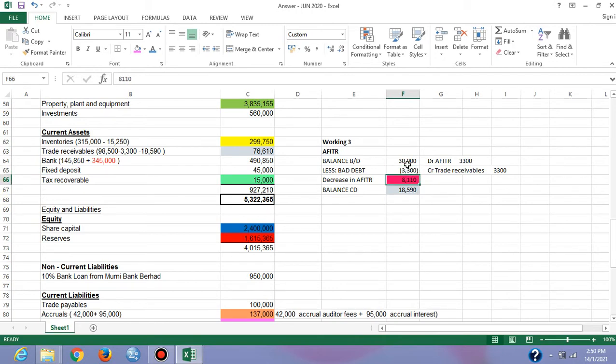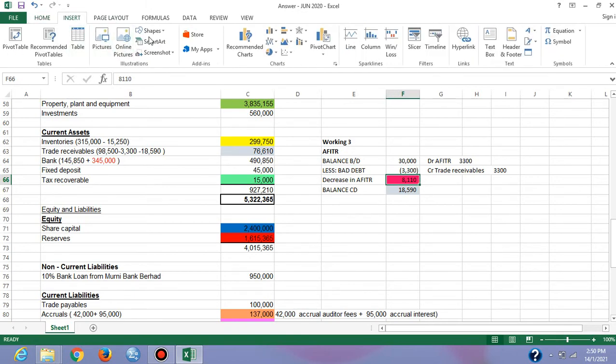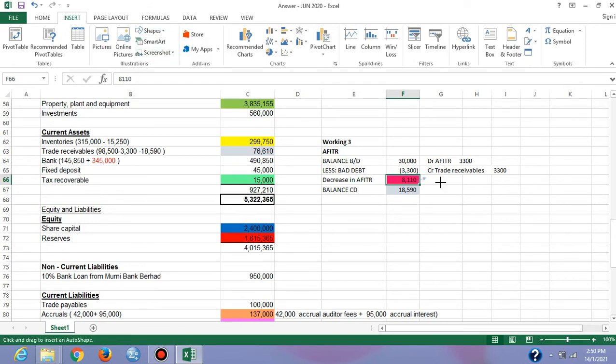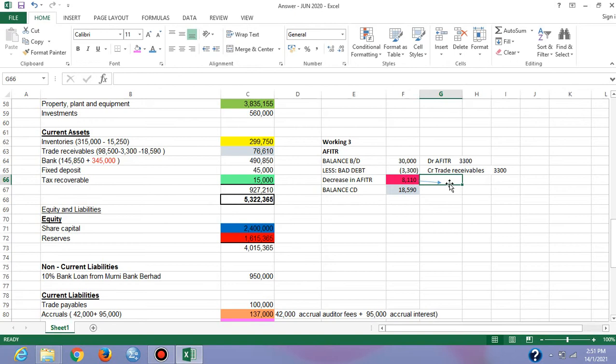Now when you calculate, you get a decrease in allowance for impairment of trade receivable. This amount will be classified as other income.